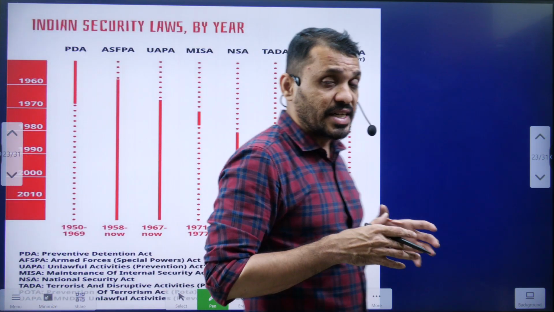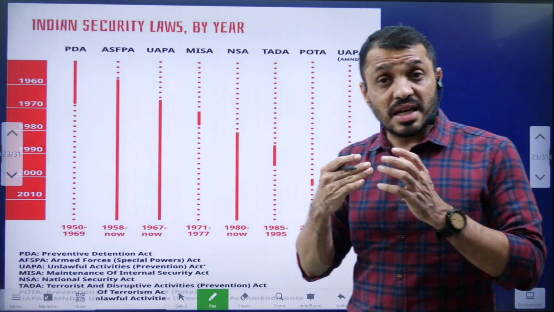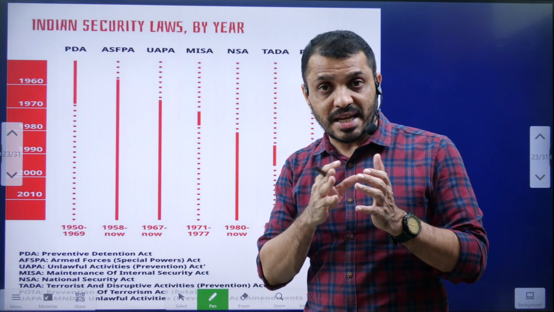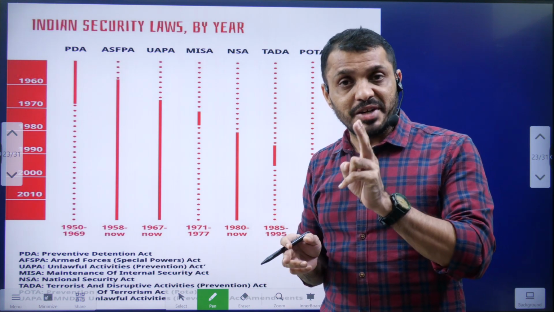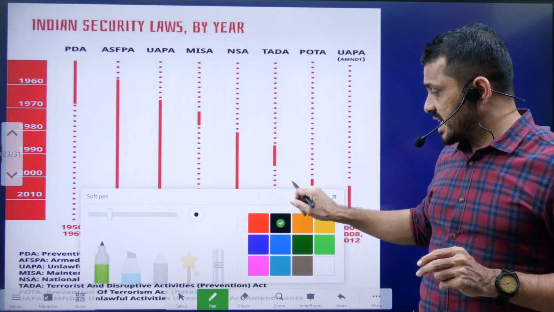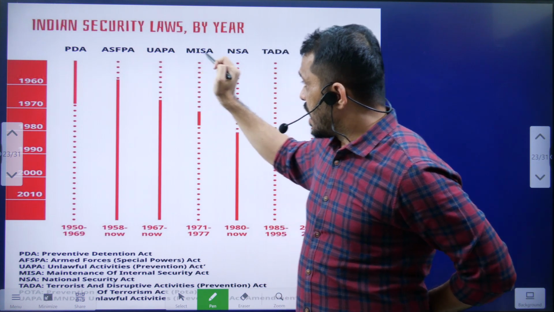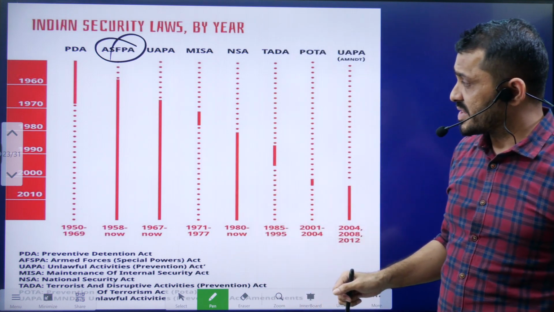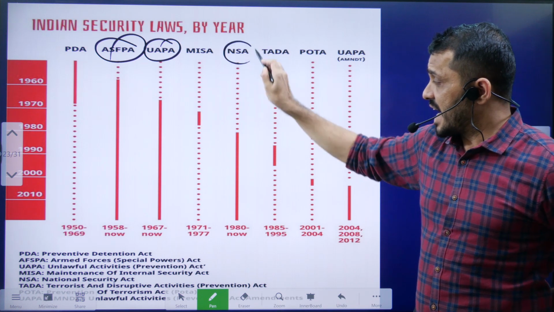So there are certain laws in India which facilitate preventive detention. That means they allow the authorities to arrest a person before the person commits a crime. You know that under Article 22, detention can be done in two ways: preventive detention and punitive detention. In India, the following laws facilitate preventive detention: AFSPA, the Armed Forces Special Powers Act; UAPA, the Unlawful Activities Prevention Act; and NSA, the National Security Act.